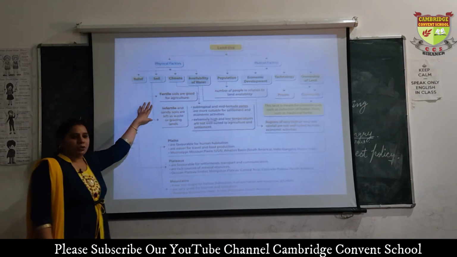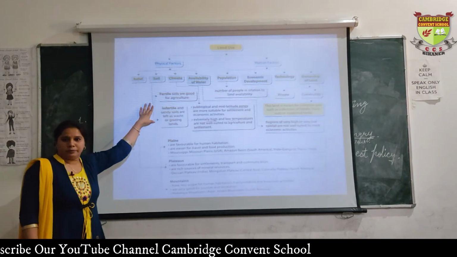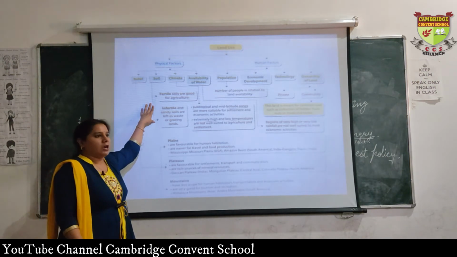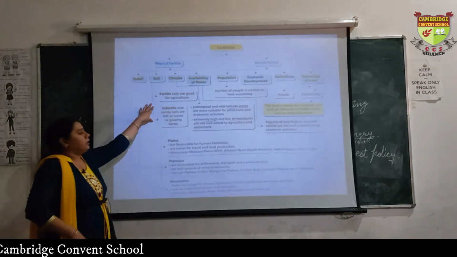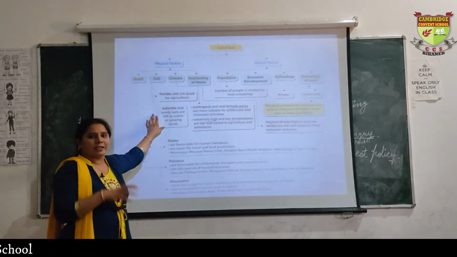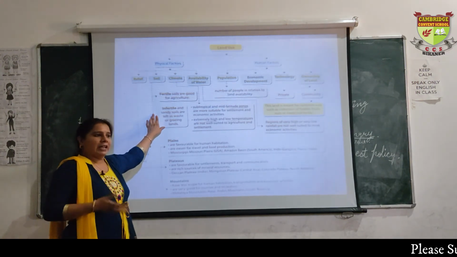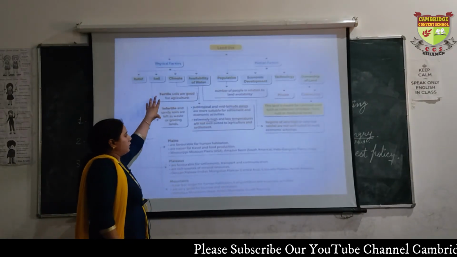Then comes soil. Land use also depends on soil. An area which has fertile soil is very good for agriculture and other activities. Why? Because if agriculture is good there, obviously factories and industries will also settle there because they will get everything easily. So soil is also one of the important factors.